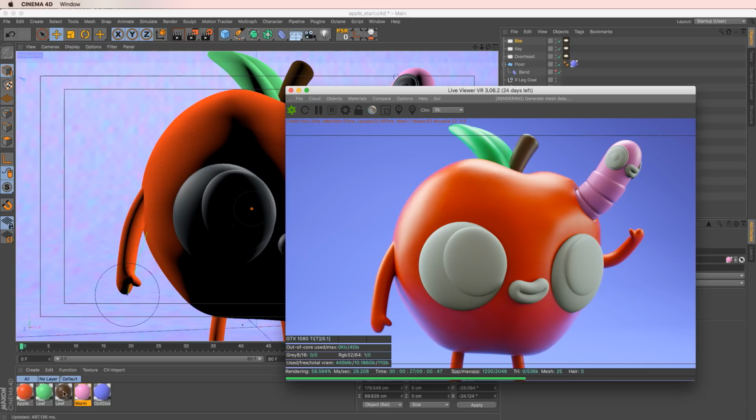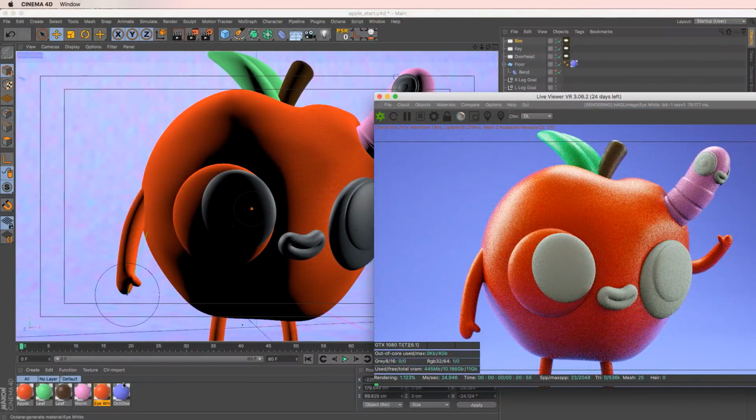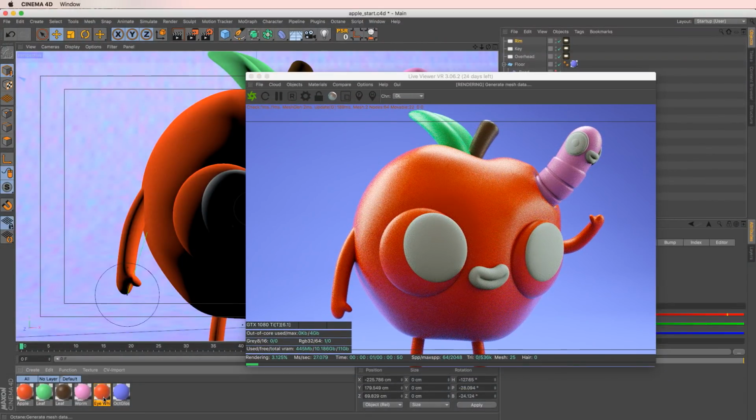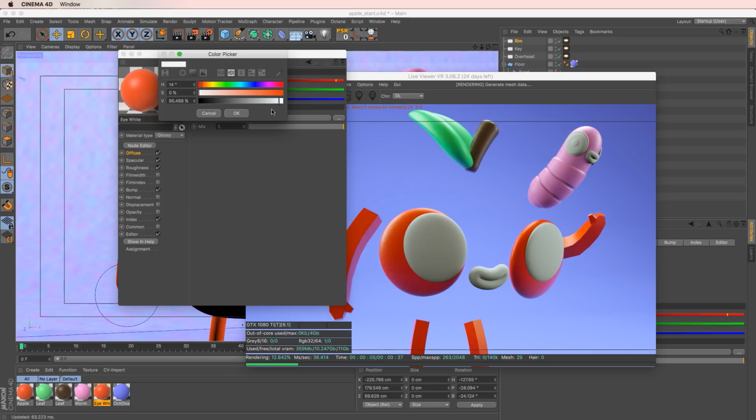So what I'm going to do, again, duplicate that apple material, and we'll make this the eye white. And let's apply this on our eyeballs. Boom. And then we'll change this to white. Change that diffuse to white. And one thing I'd recommend is not choosing 100% white.